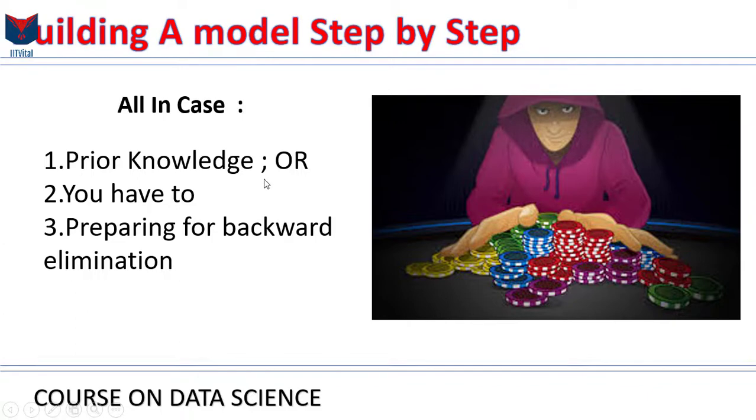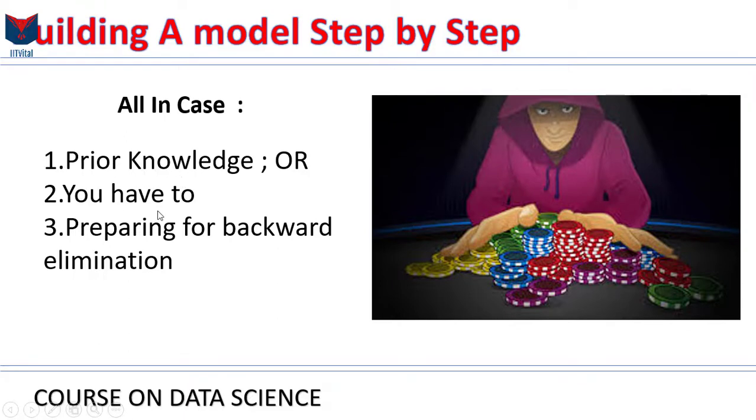You don't have to build anything, you already know that this is the case. You might know it from domain knowledge, or because you have done this model before. Somebody just gave you these variables and said please build a model. Well, then you don't really have a choice, you just build the model.